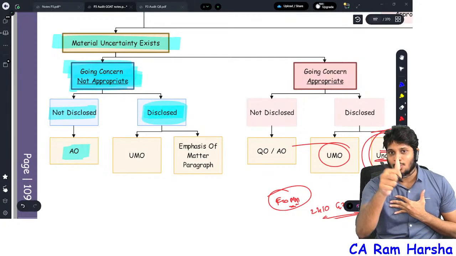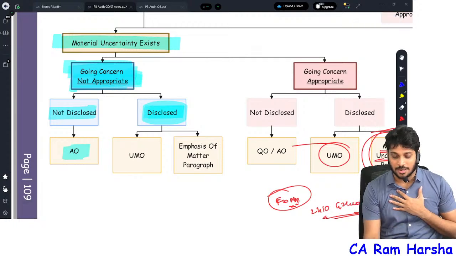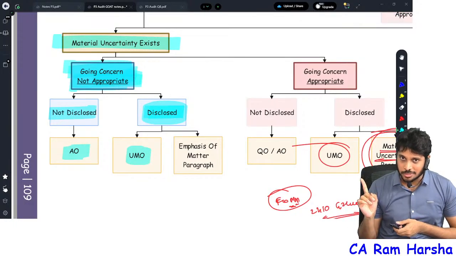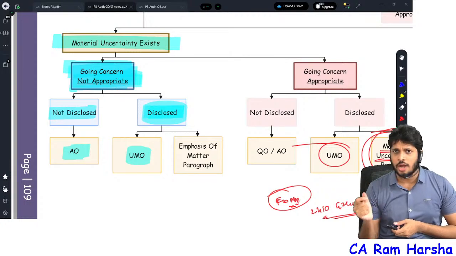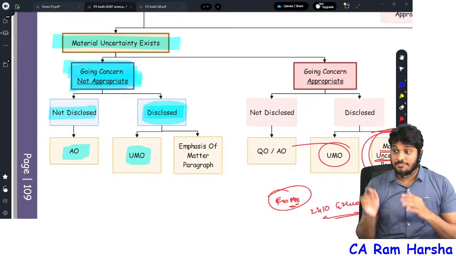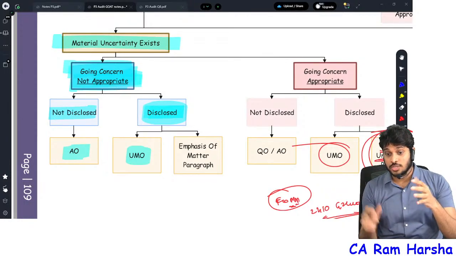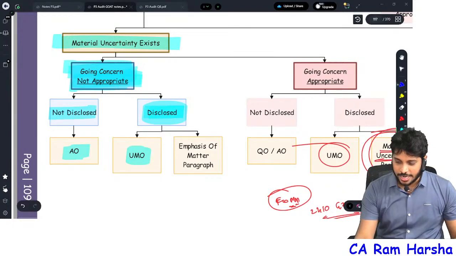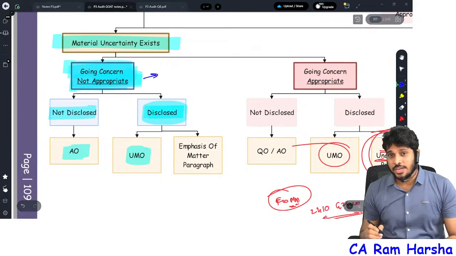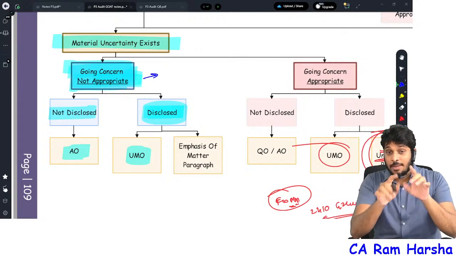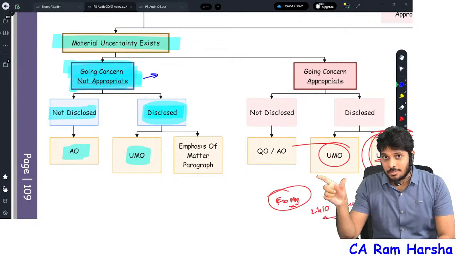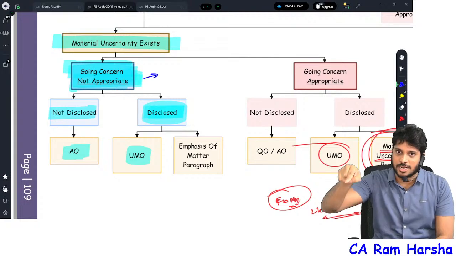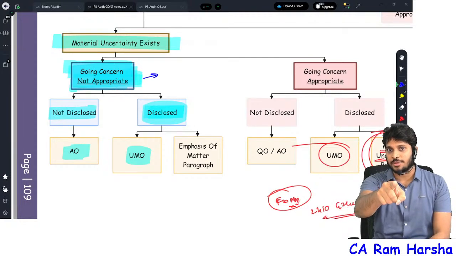Sir, going concern is not appropriate, right? Honestly, the company disclosed it, sir. Very honestly, they disclosed it, sir. Then which opinion do you give again? Unmodified. Company going concern is not good, and in spite of it, they honestly disclosed. And you know what? Financial statements also, they prepared using liquidation basis. There is one point, I think some of you might have seen this. Suppose going concern is not appropriate, and they showed that point in the financials, and still they prepared the financials using the same accounting standards, GAAP and all, historical cost. Again, you should give an adverse opinion only.